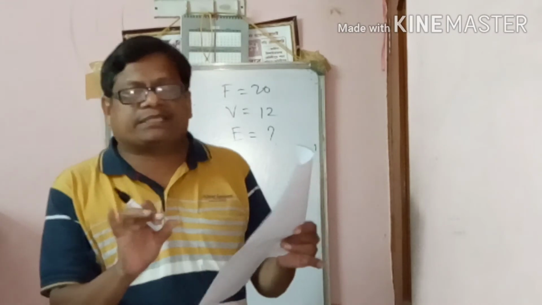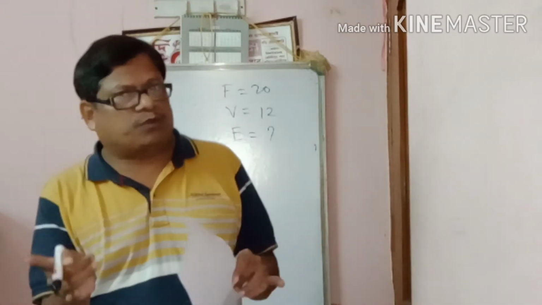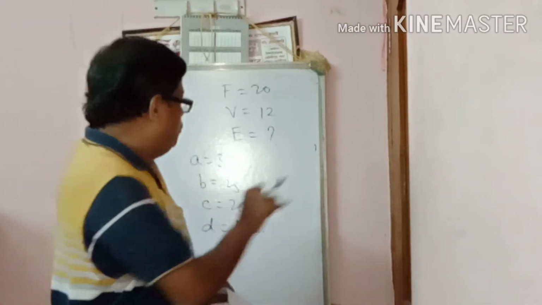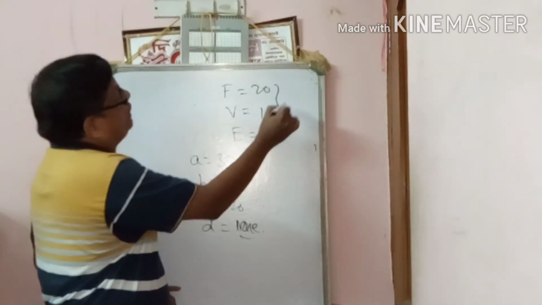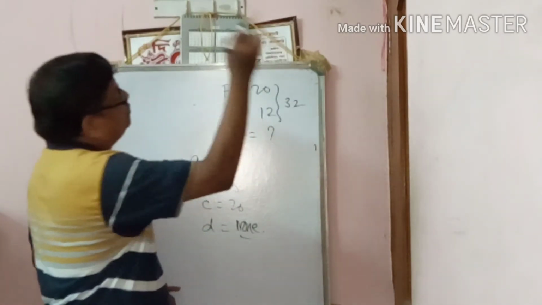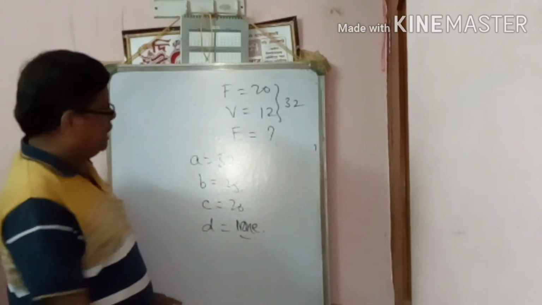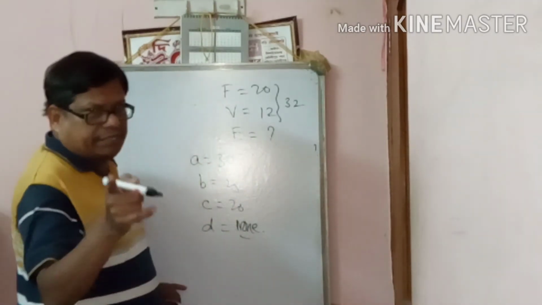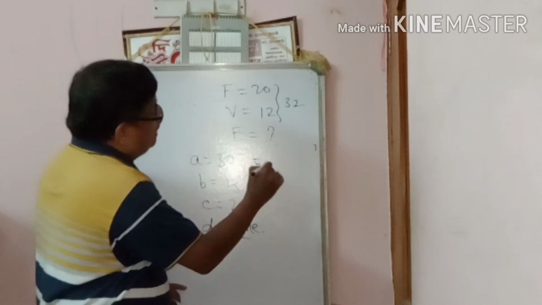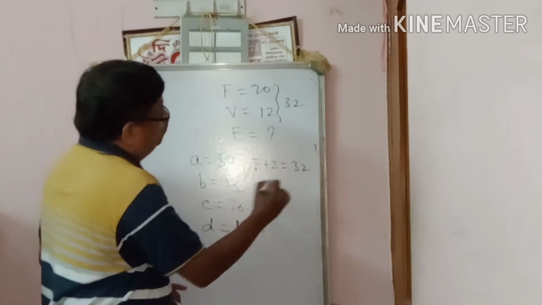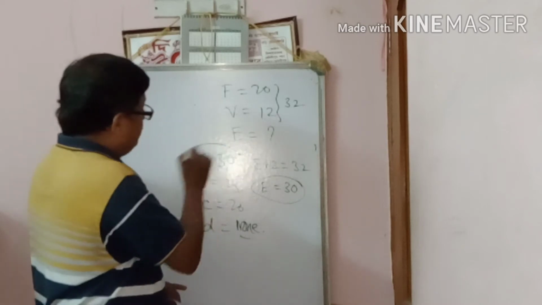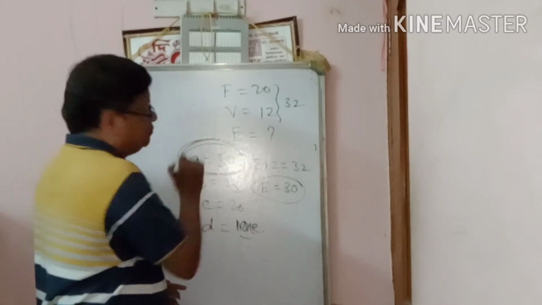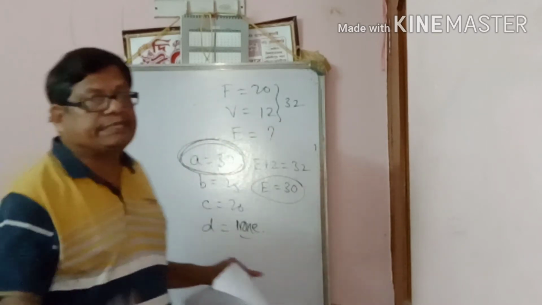Just put the values and you will get the result. F plus V is 32, and E plus 2 equal to 32, then E equal to 30. So the correct answer is option A.